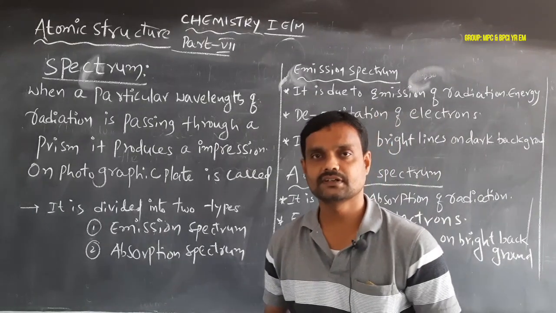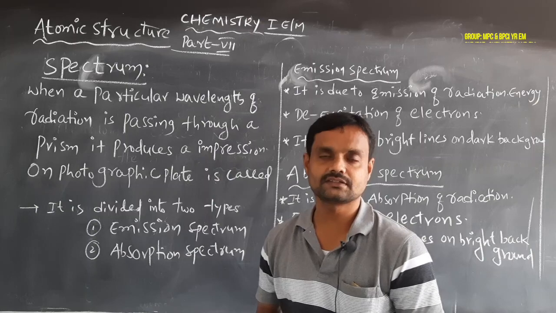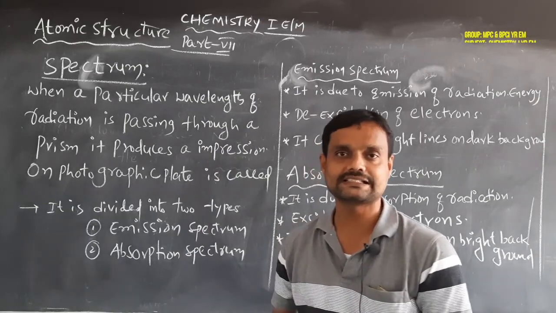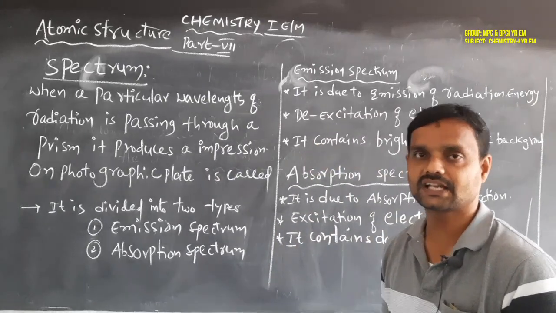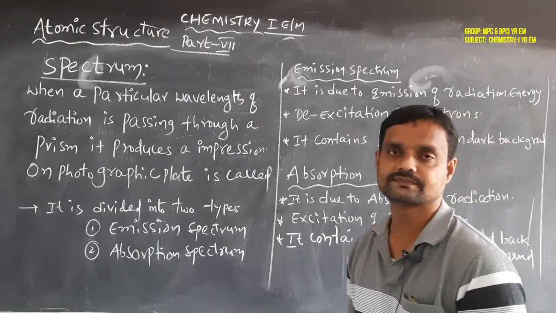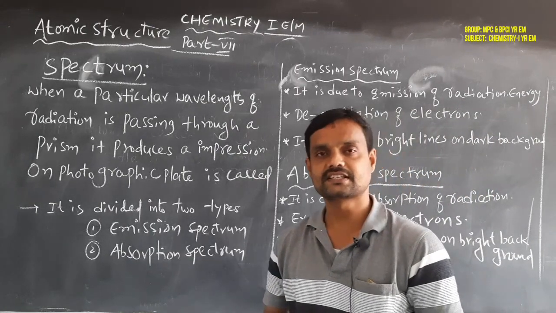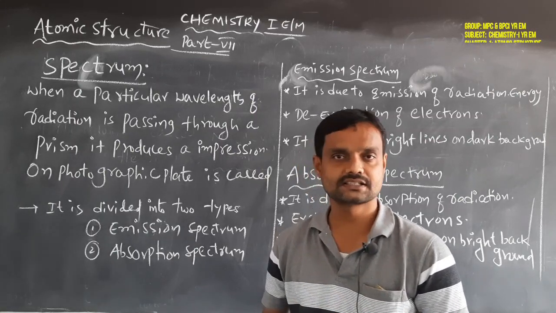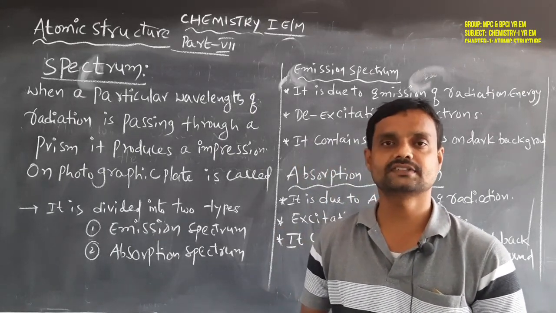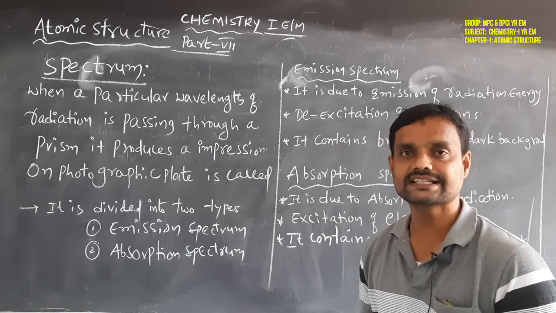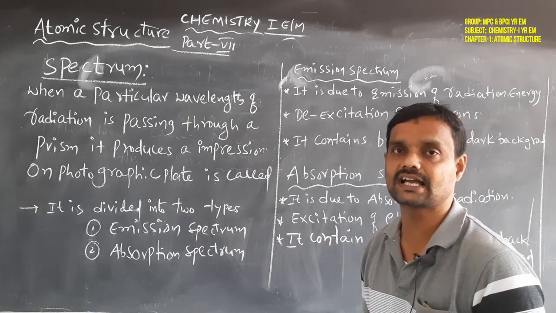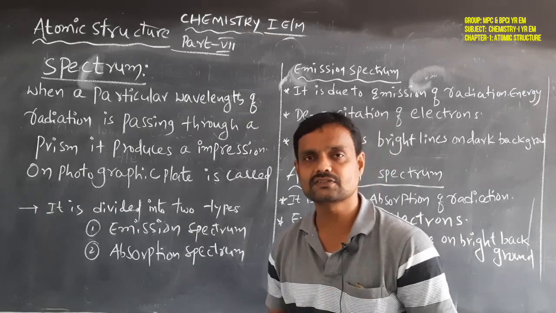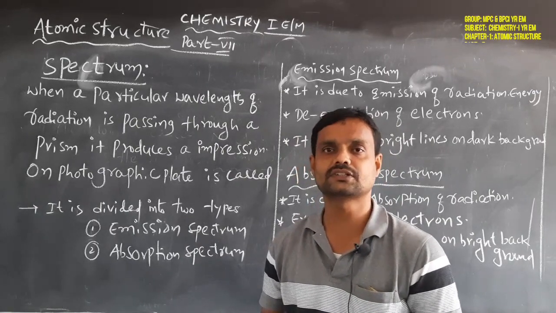From the Rutherford atomic model, the final conclusion is that in an atom the electrons revolve around the nucleus in a circular path, like planets revolving around the sun, and the size of the nucleus is very small compared with the size of the atom. This is the main conclusion that can be obtained from the Rutherford atomic model.